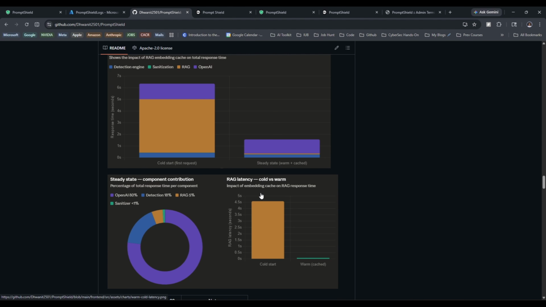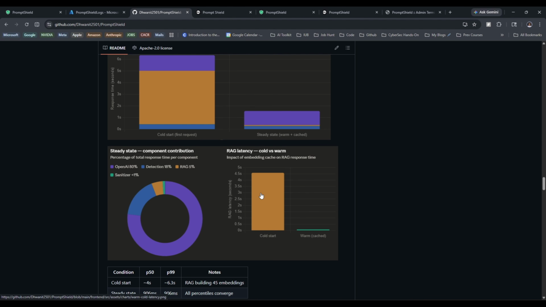If I show you the component-wise distribution of the time taken, OpenAI was the most dominant one, taking around 80% of the total response time. My detection just took around 18%. Detection basically combines my static analysis layer as well as my semantic analysis layer. The RAG took around 5% of the response time, and the sanitizer took less than 1% of the total response time. And with caching, if the RAG initially takes around 4.5 seconds, with caching there was a 98% reduction in the time taken.